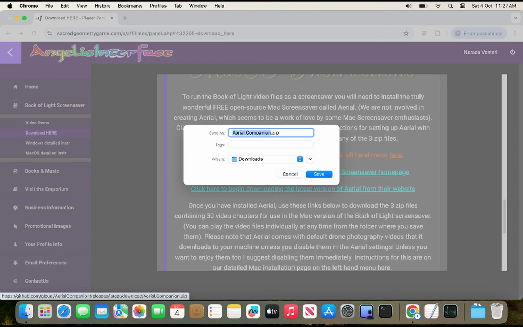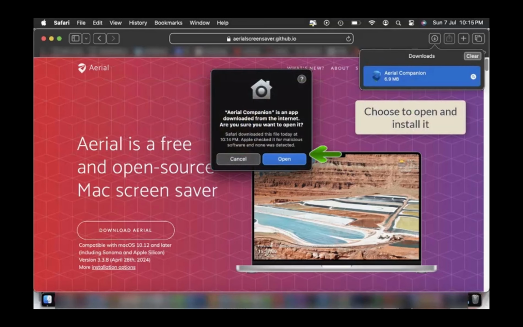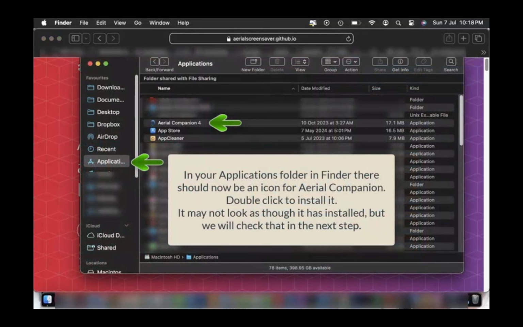Although we are using Arial to run the Book of Light, we are not the makers of the Arial program, nor associated with them. We're grateful to them for making it available to everyone as freeware like this. In the unlikely event that you have any problems installing or running it, please use their support forum to get help. Now let's check that Arial is installed properly.